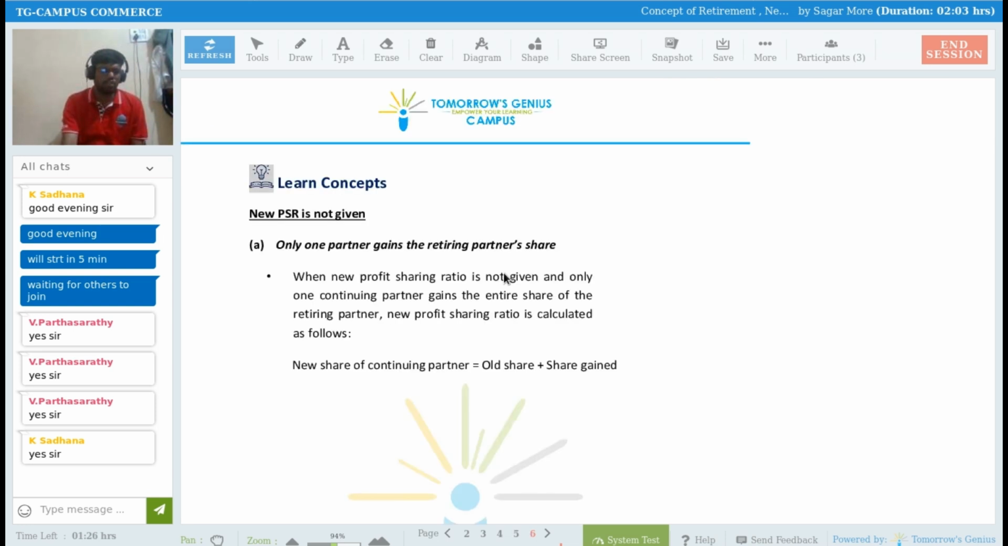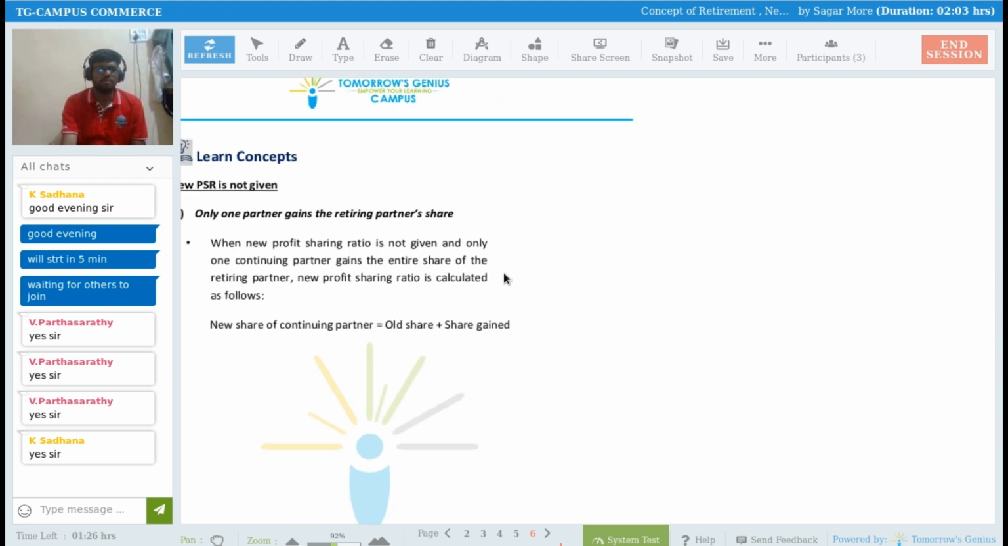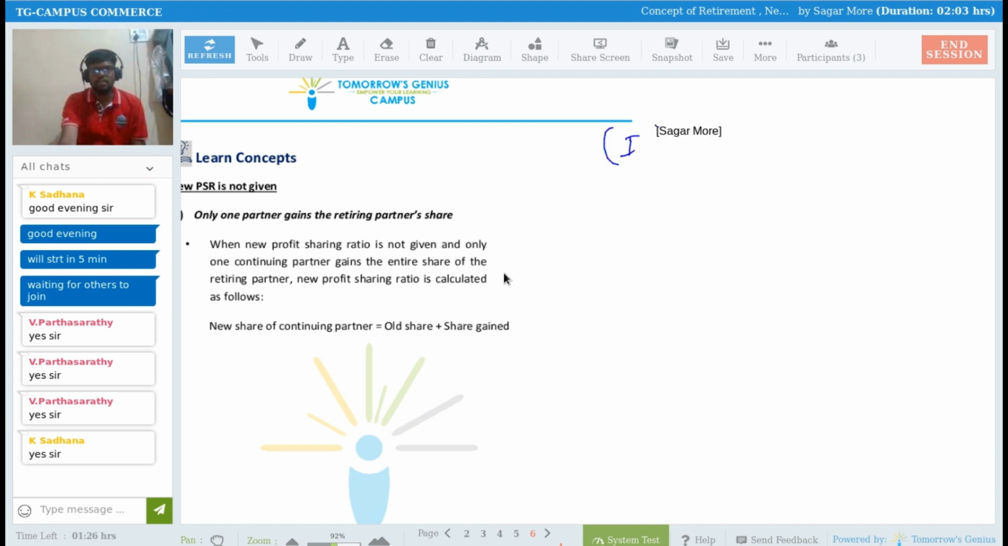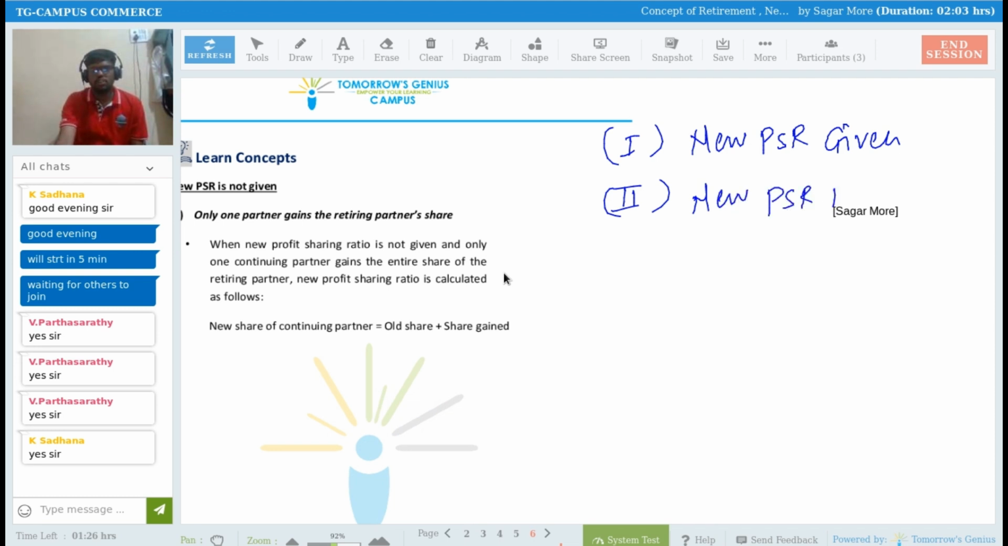The next concept is when new PSR is not given to you. Previously, new PSR was given. Now we are saying new PSR is not given. But if new PSR is not given, then how to calculate the gaining ratio, sir? How to calculate the new PSR?